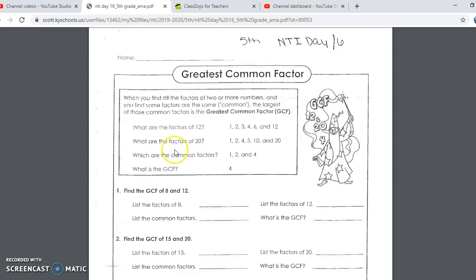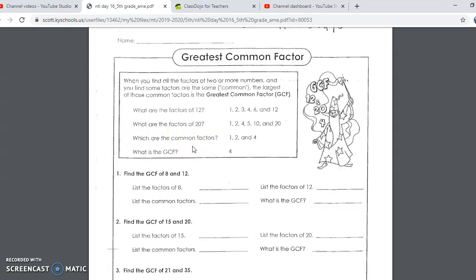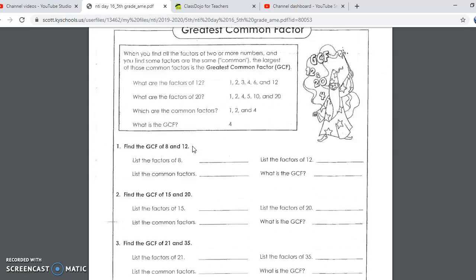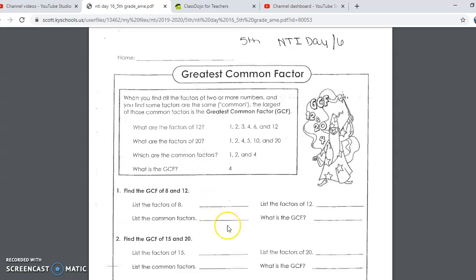So I'm going to go over this example with you, and just because there really aren't a whole lot of problems, I'm not going to do any examples where I write them out for you today. If you struggle with this and need me to do that with you, let me know and we can set up a Zoom meeting, or I can FaceTime you or use Google Hangouts to do that.